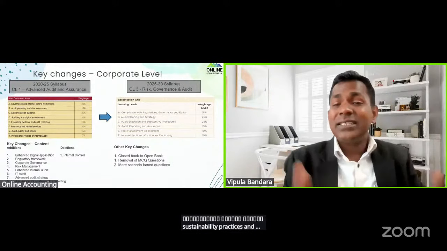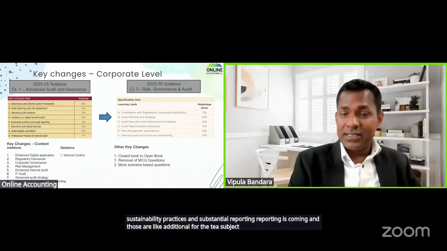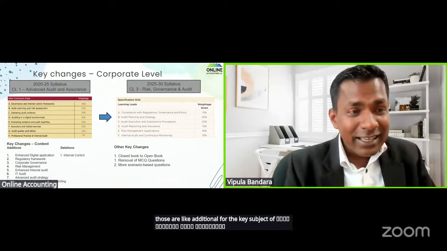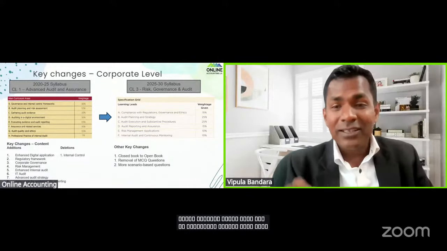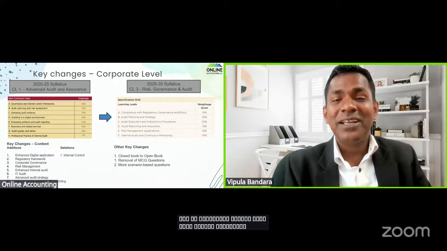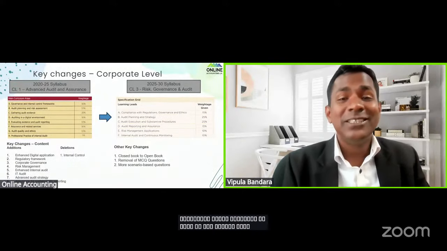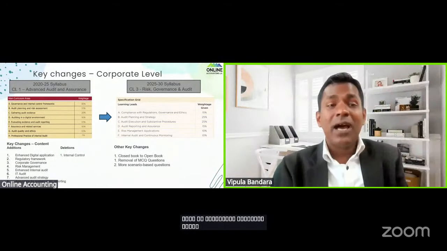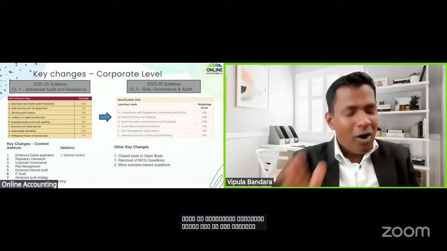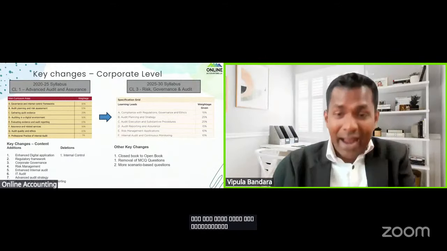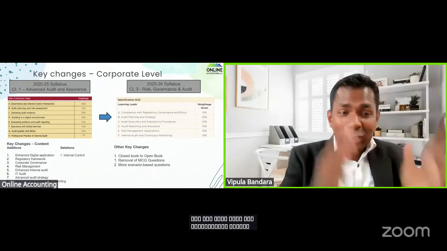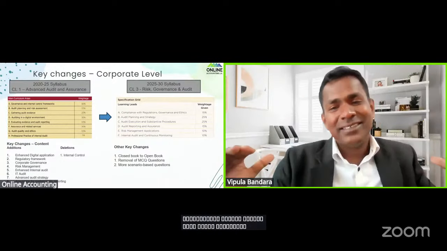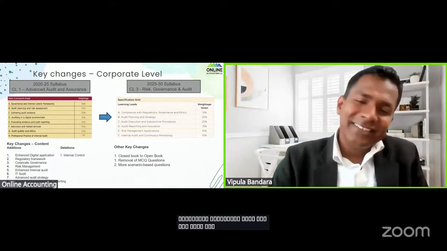And those are like additions for the key subject of CL1, new CL3, advanced audit and assurance. Only thing is the word advanced has been cut. Risk, governance and audit. So then you are happy that the advanced wording is not there, but the content, the core auditing, 37 auditing standards that we are learning, are there as they are: audit procedures and audit planning, audit reporting, assurance engagement, right? Code of ethics, everything remains as it is, right? While the additional areas count.